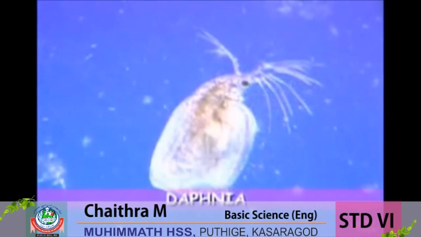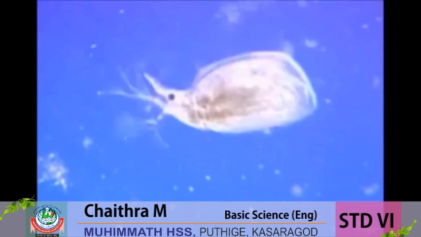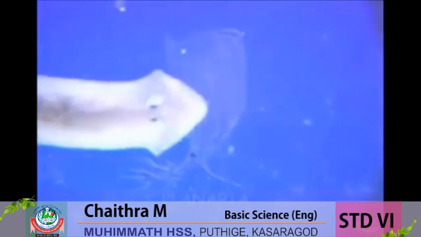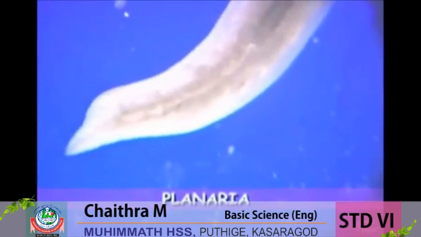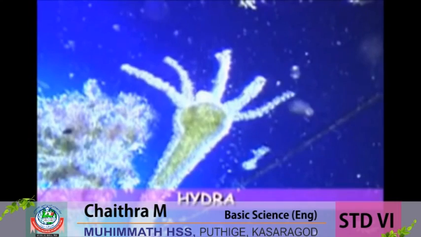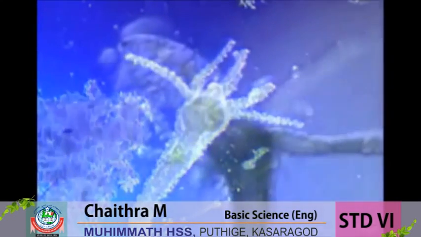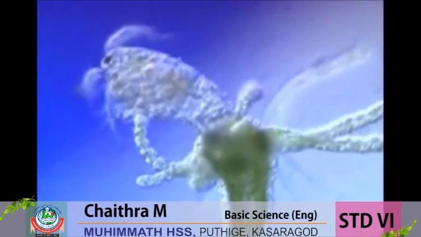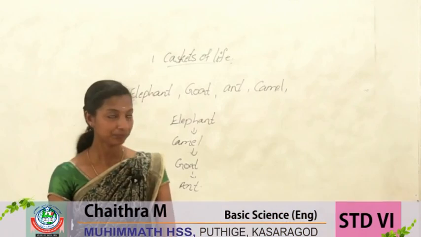The Daphnia is a common multicellular organism you find in pond water. It moves by flicking its large antennae. The Planaria is a common flatworm you might run across. The Hydra has tentacles lined with sharp barbs that attach themselves to prey. Once caught, the victim is then stuffed into the Hydra's mouth, located at the base of its tentacles.